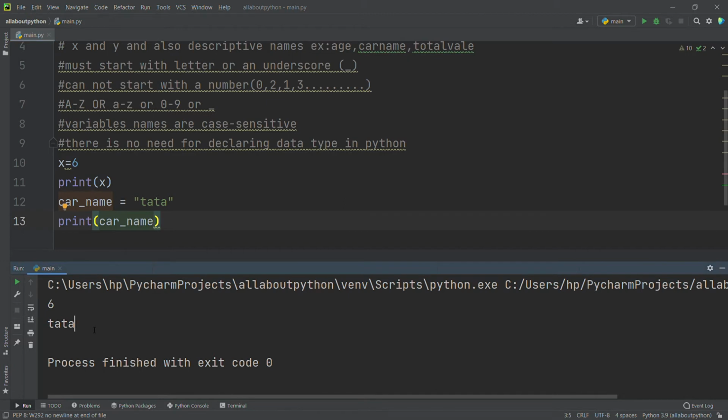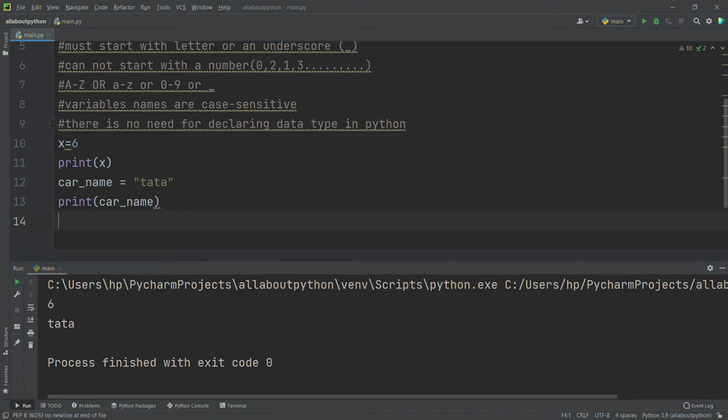So here there is no need of declaring the data type for variables in Python. If I give any data type, that variable is going to store that data type. Okay, see here I gave an integer, it's storing and printing, and here I gave a string, it's storing and printing.